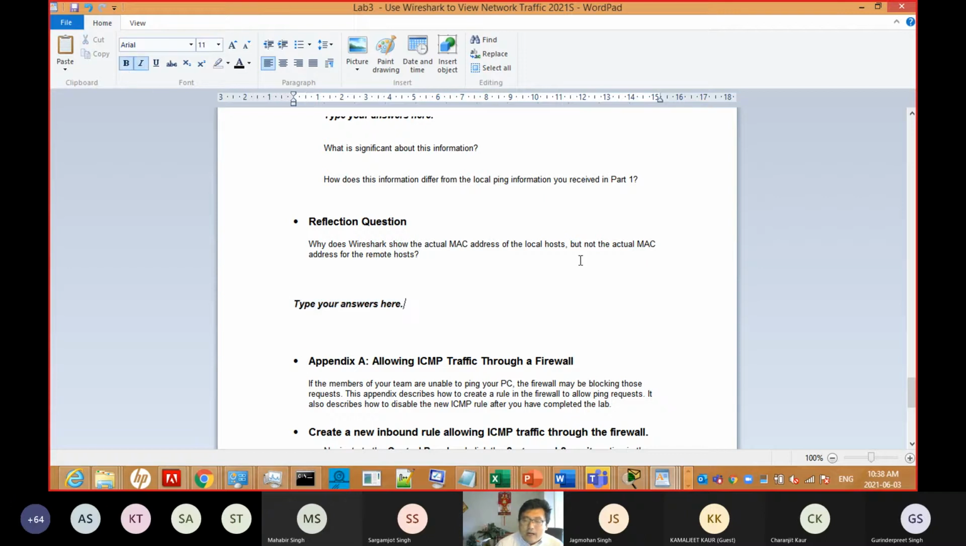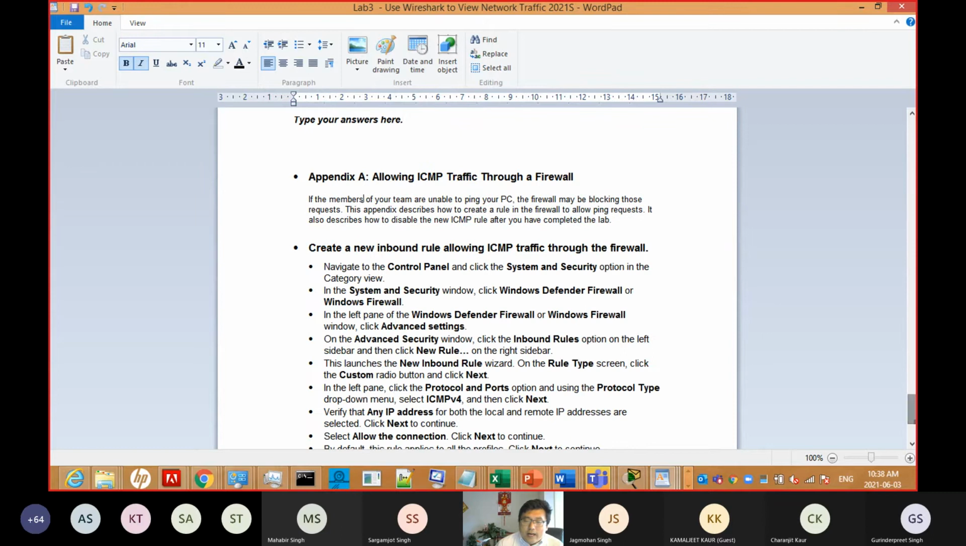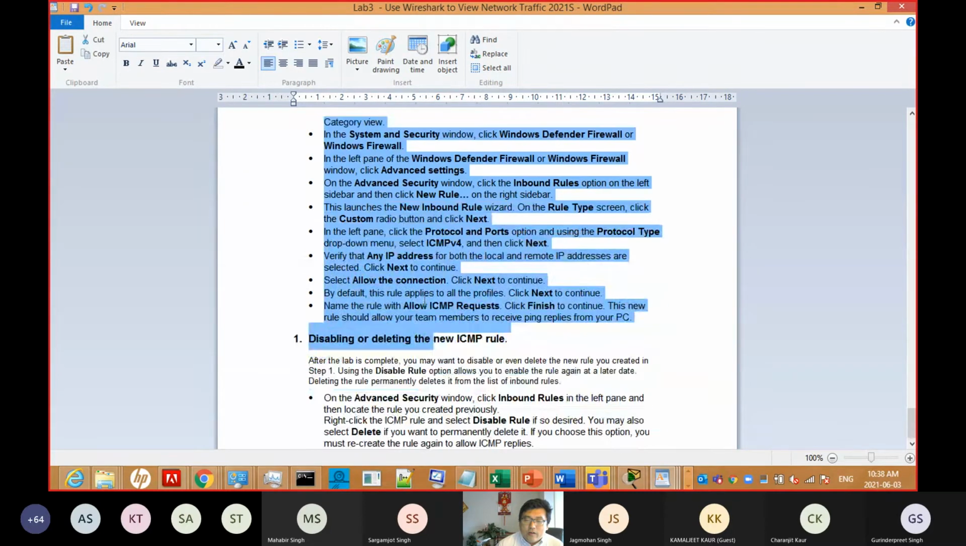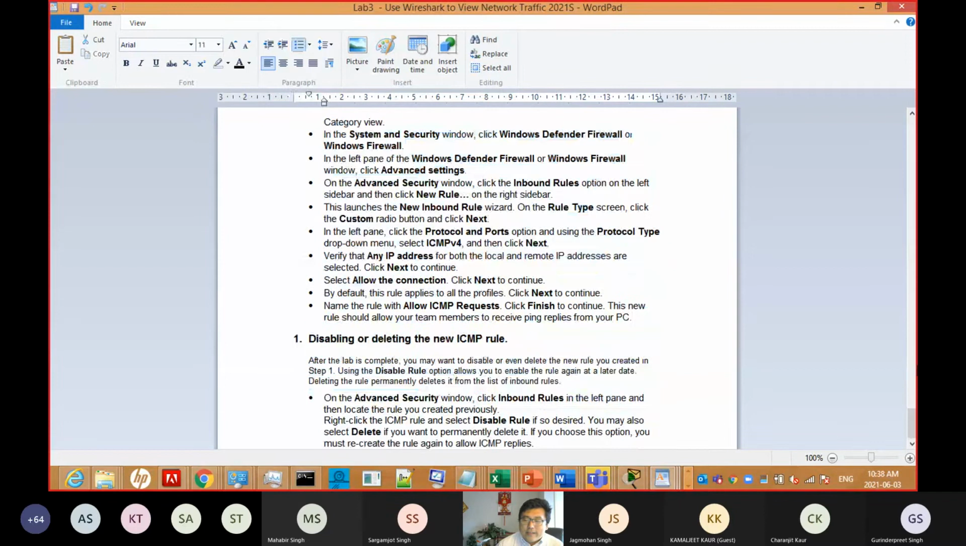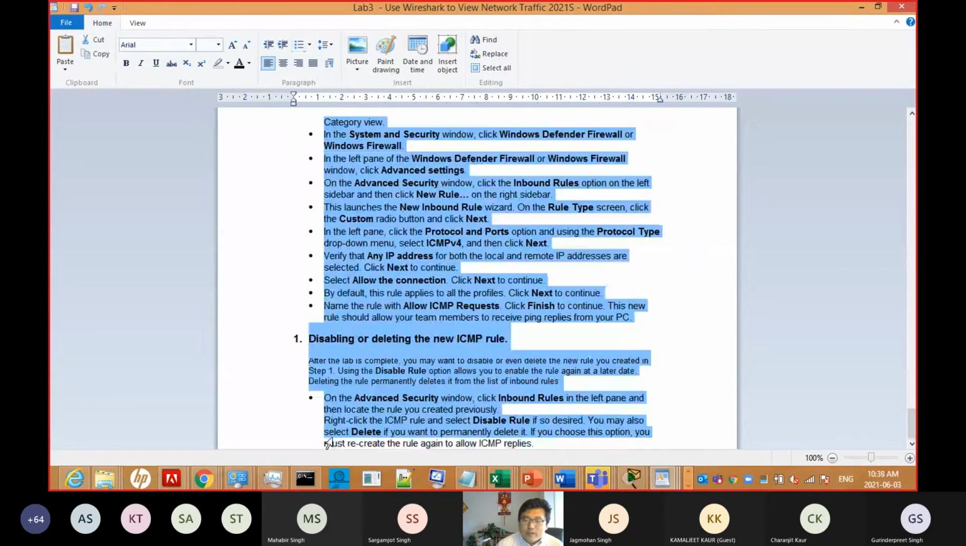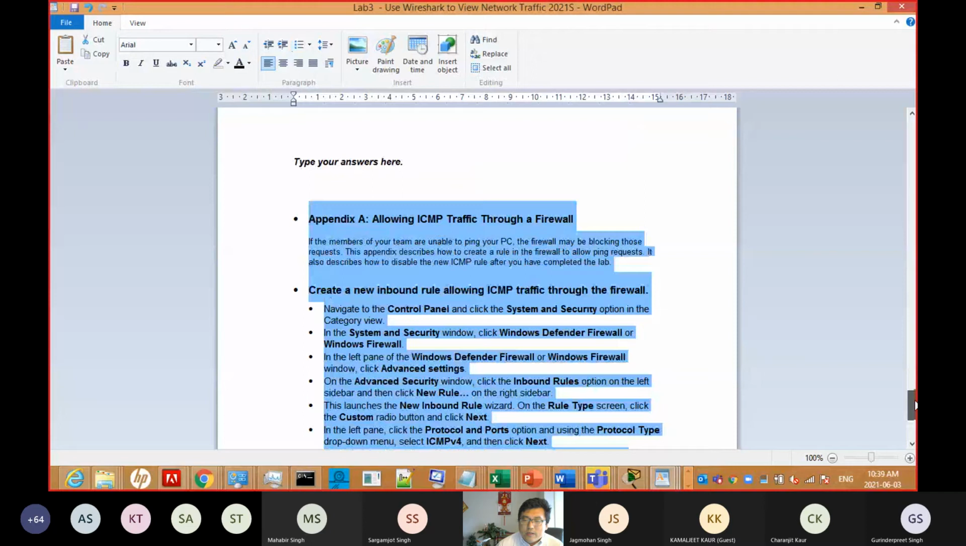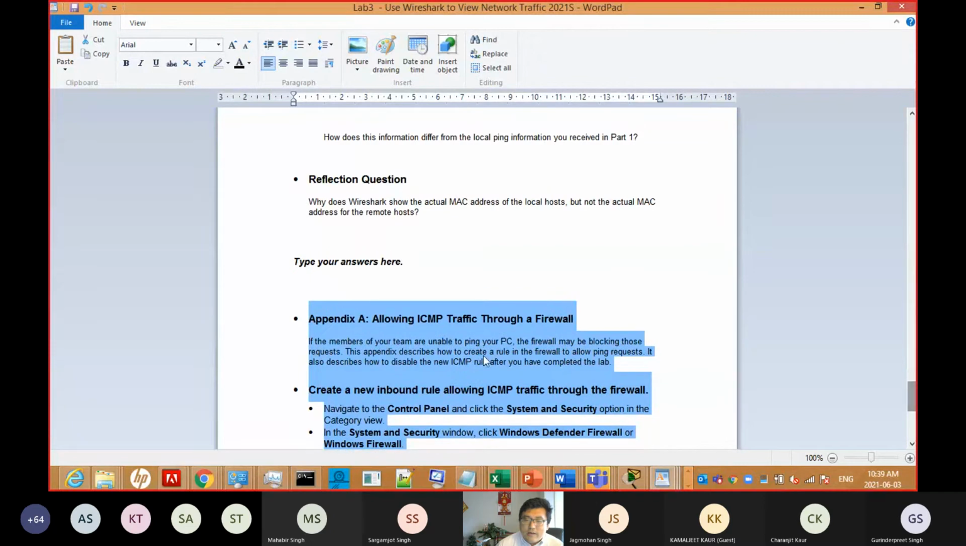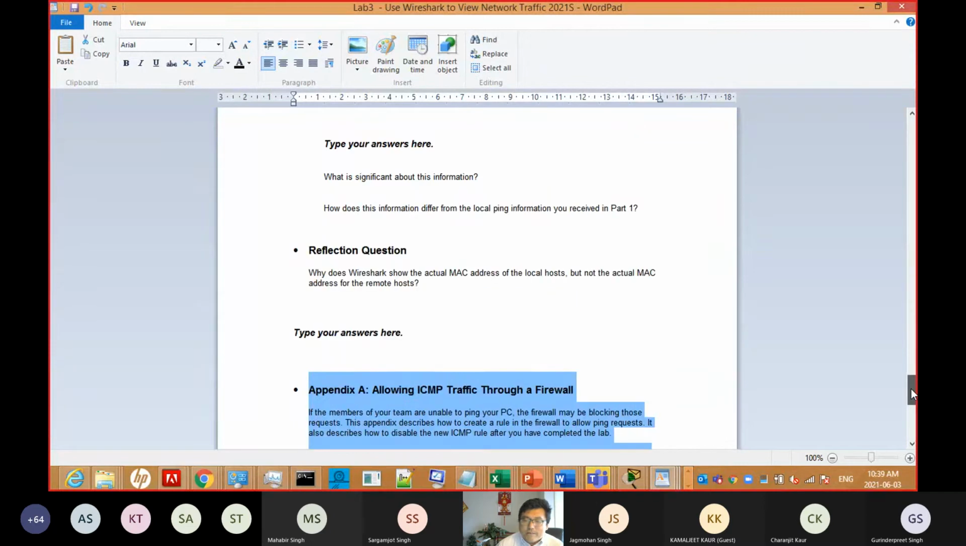Now I will show how to do that. For the appendix, this is only when you have a firewall and maybe you have some trouble. So if you have trouble, you need to follow this and try to solve that. But usually you have no trouble. I also have the firewall, but sometimes maybe you have trouble. So this is not for your job. Only when you have some trouble, you can ask me or follow this instruction.